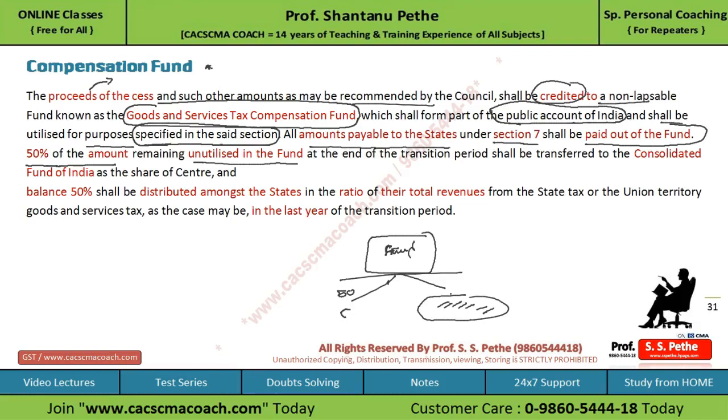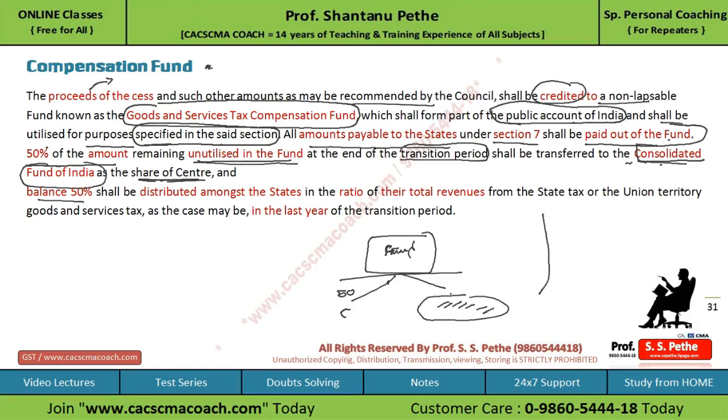They say that 50% of the amount remaining unutilized in the fund at the end of the transition period, not every year. After the transition period ends, whatever balance remains, 50% of that shall be transferred to the consolidated fund of India as the share of the center. This is also a keyword to remember, in which fund it will be transferred: the consolidated fund of India.